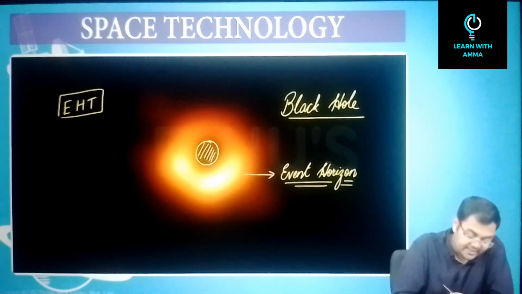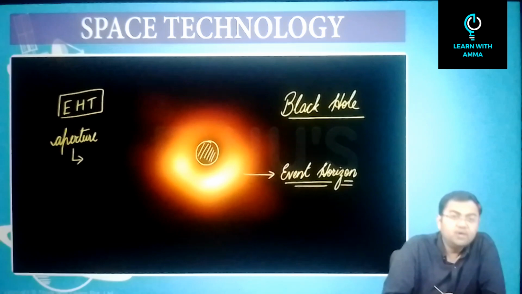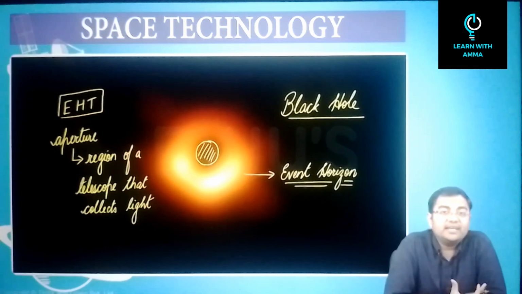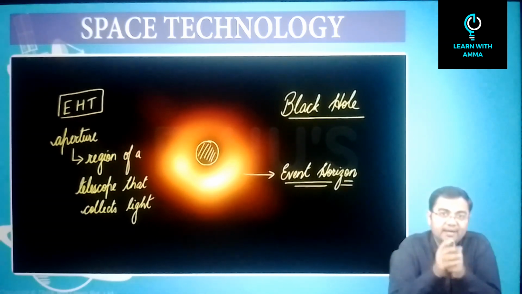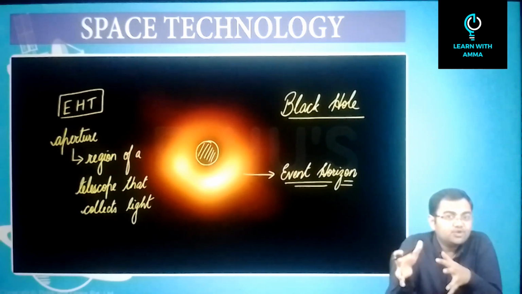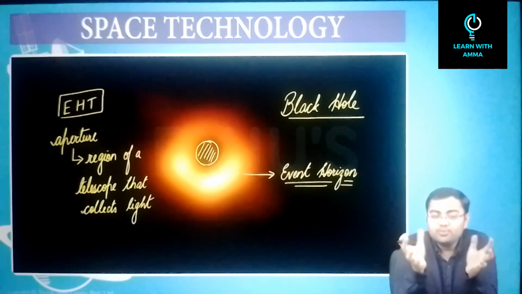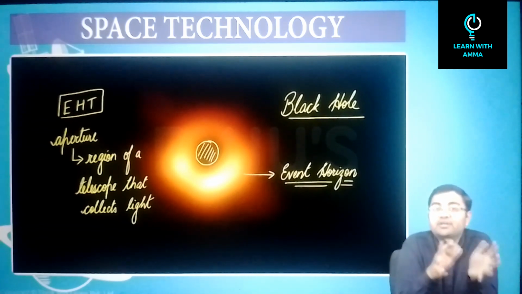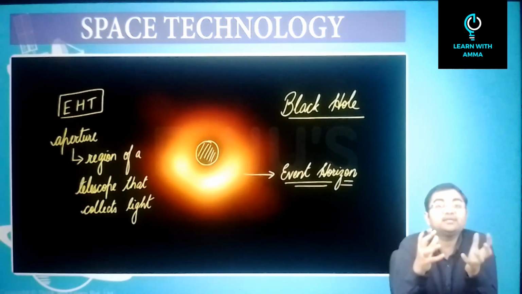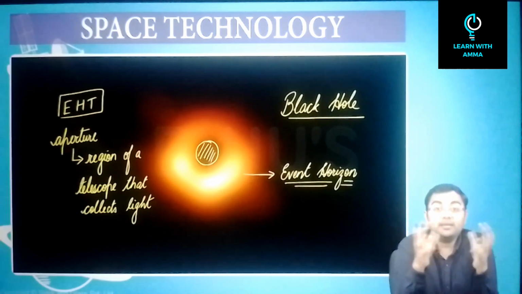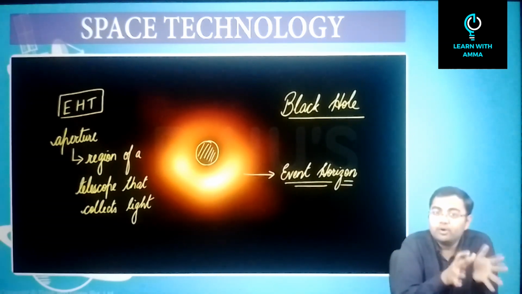Now what do we mean by this term that I am saying, aperture? The meaning of aperture is very simple. This is basically nothing but the region that collects light. So when we are talking about the aperture of a telescope, we are talking about the region that will collect light. So what Event Horizon Telescope program was trying to do is that it is having a set of many small telescopes placed at different regions on the earth, and together they are building an aperture, a virtual aperture, which is very large. So that's why it will be able to capture light much more than a normal telescope.